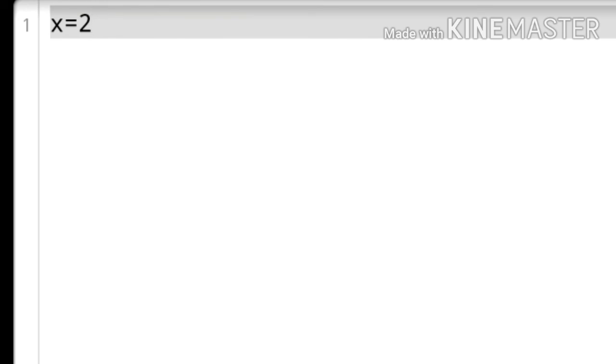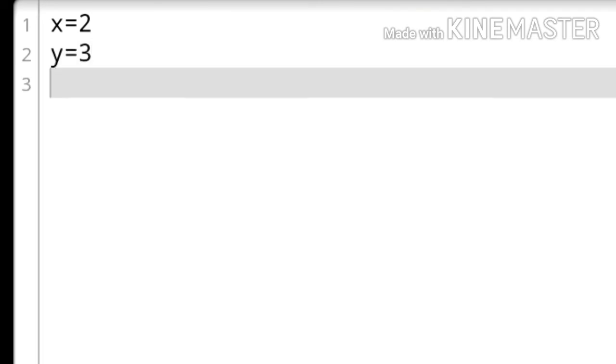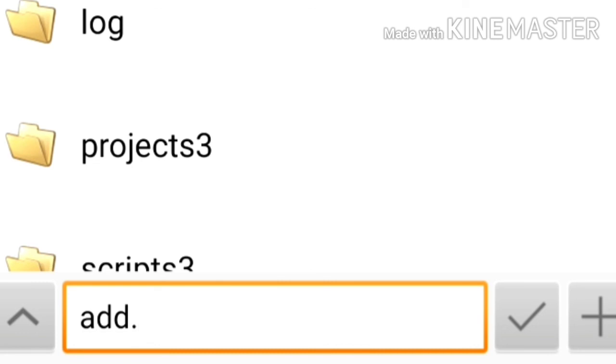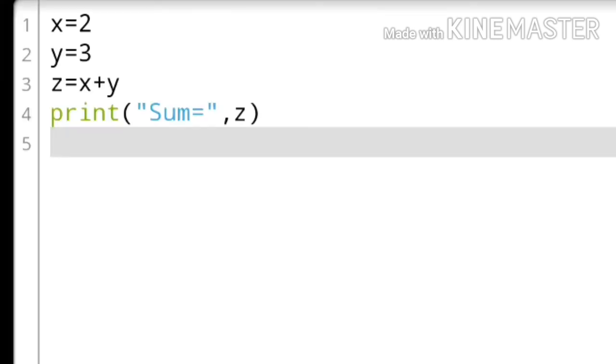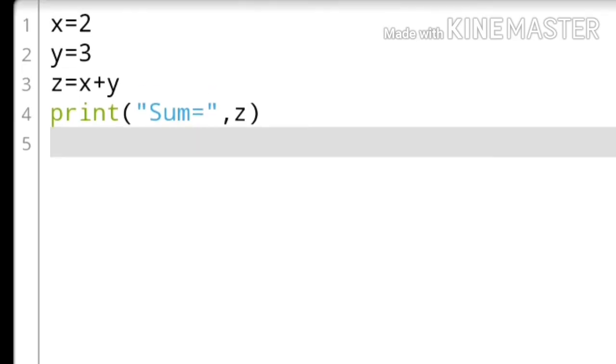Just I started doing the program, just to try an addition program. I do x equal to 2 and then y equal to 3, and then I add these two numbers and print the output, z equal to x plus y, and then print within double quotes I put sum equal to, and here comma is very important, used as a separator, and put z. So next we have to save the file. I give the file name as add.py. py is very important, the Python extension. So after that just run the program.